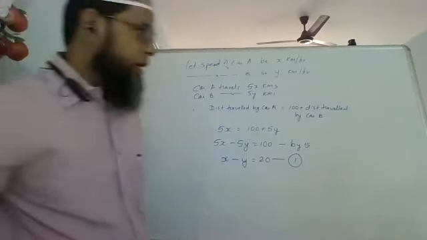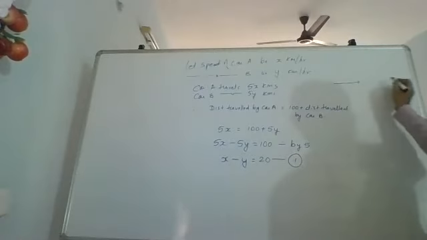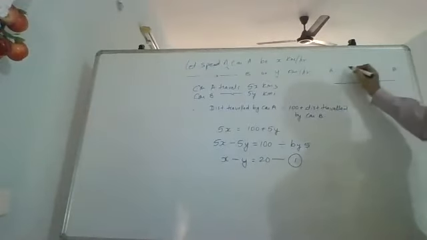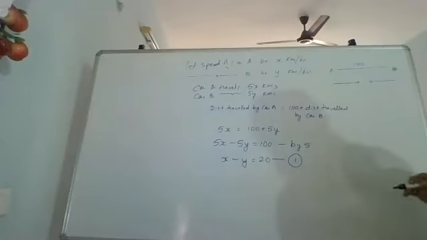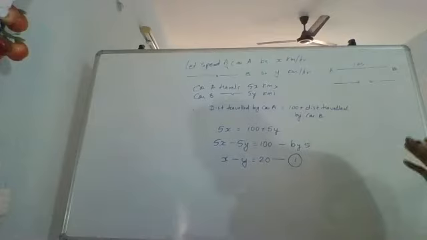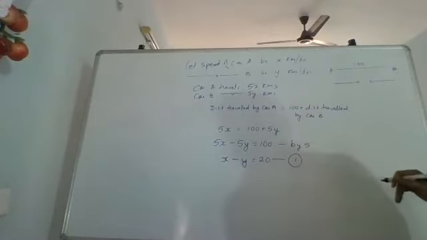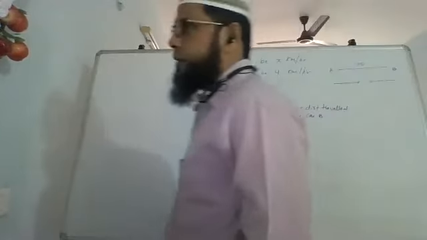Then the second part that they've given is, if the cars travel in the opposite direction, towards one another, what happens? They meet in 1 hour. That means both the cars are traveling 1 hour only. So distance traveled by car A will be 1x, and distance traveled by car B will also be 1y.